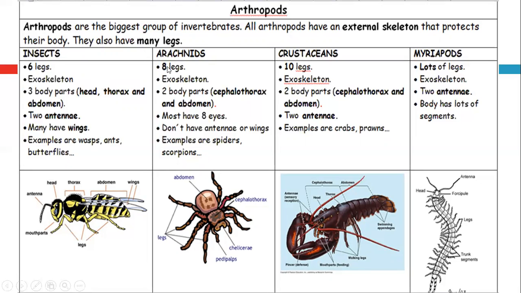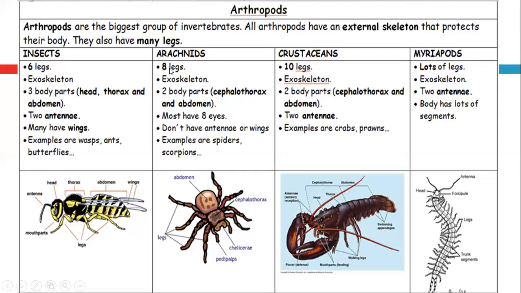But take care. Sometimes in the exam, they are telling you 6 legs or 3 pairs of legs. If they are telling 3 pairs, yes, because it has 3 on the right side and 3 on the left. So these are called 3 pairs. Either you mention it as 3 pairs or 6 legs.